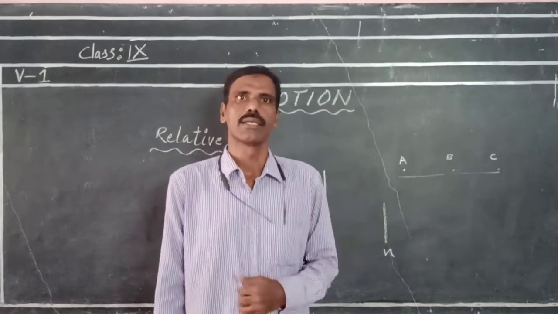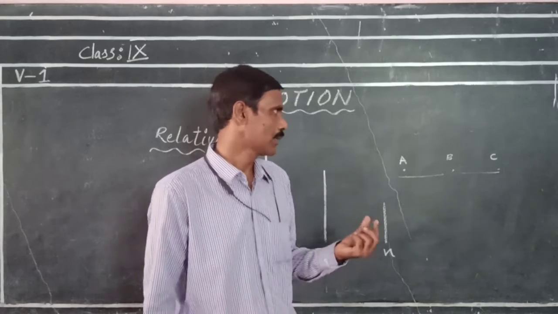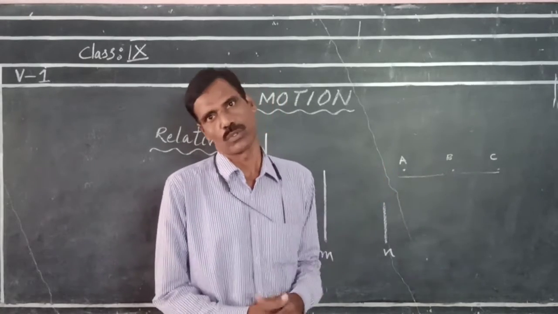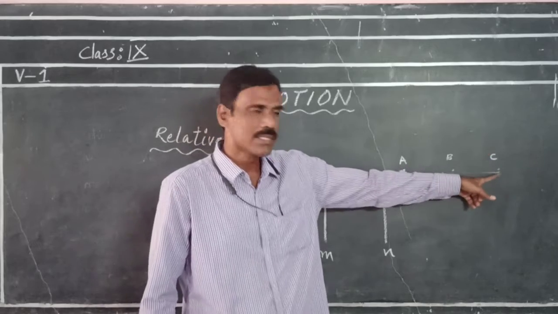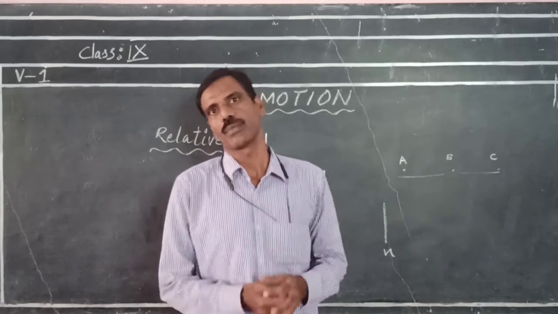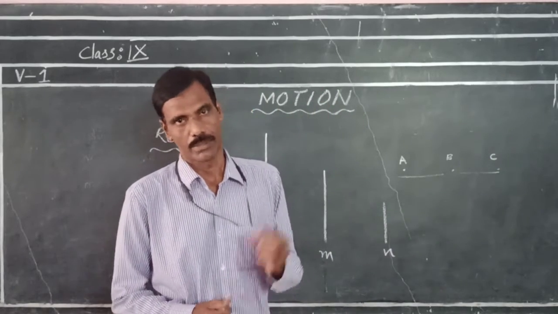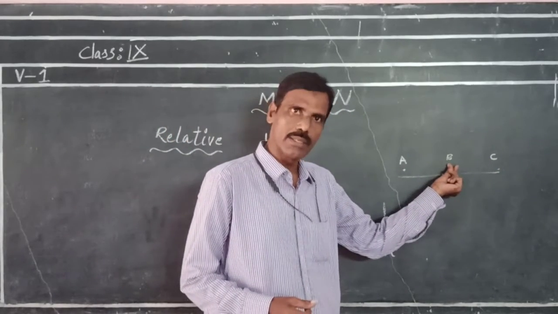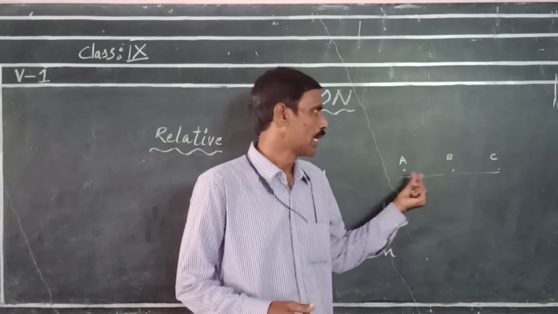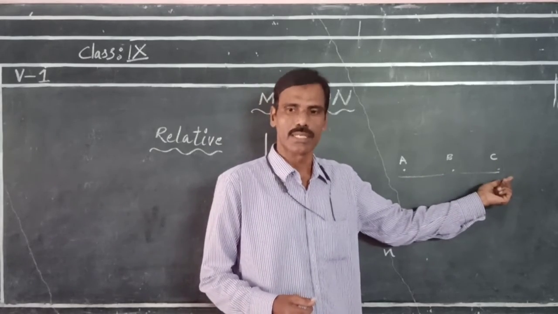Suppose person A starts moving, then you can say that he is in motion, and person C is in the same position, then you say that he is at rest. That means compared to B, A is in motion and C is at rest.